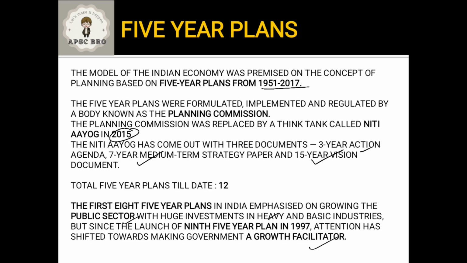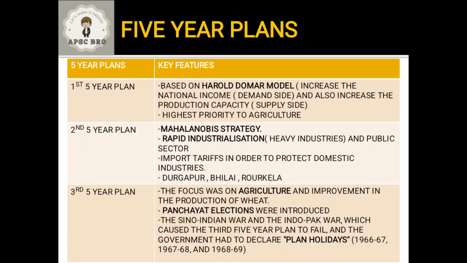It's like the government has thought that it has no business being in business. Let the business be run by the private sector, and the government should be just a facilitator of the growth of the economy. Now, though we have 12 5-year plans, mostly the questions come from the first 6 5-year plans.